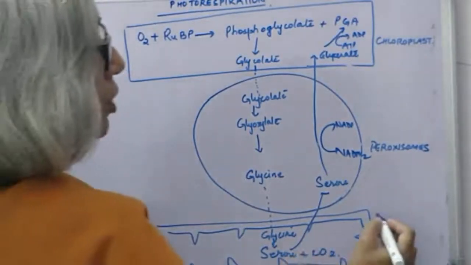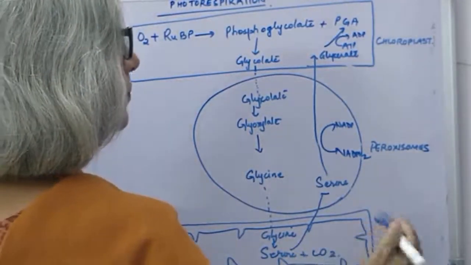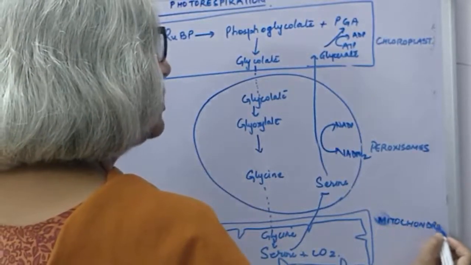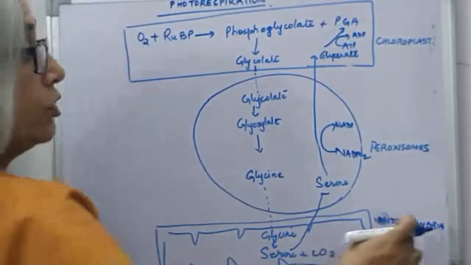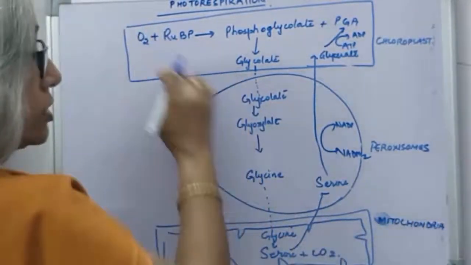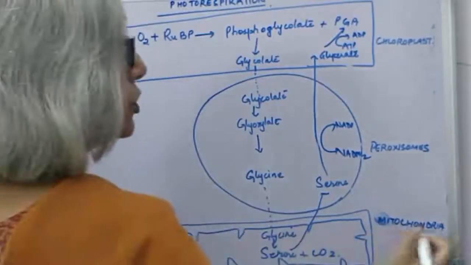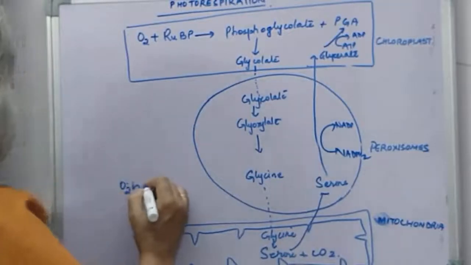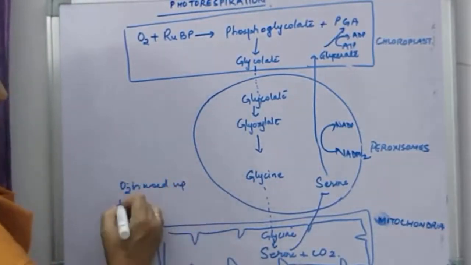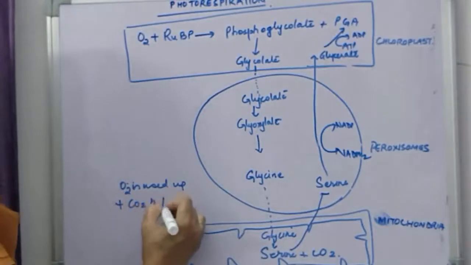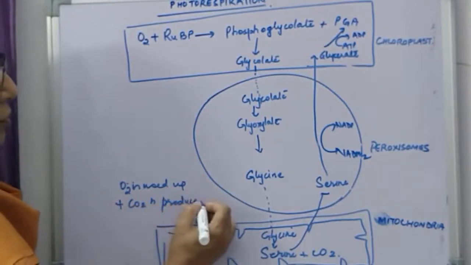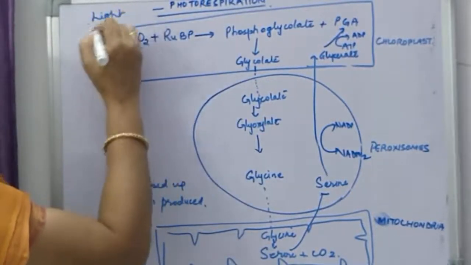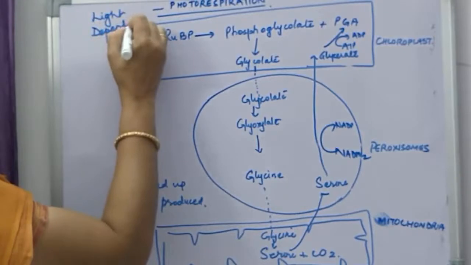And here we see oxygen. This is mitochondria. Why are we calling it photorespiration? Because the site of respiration is mitochondria. It is using oxygen and carbon dioxide is produced. So this occurs in the mitochondria. We can write here oxygen is used up and carbon dioxide is produced. So this is photorespiration, which occurs in light. It is a light dependent reaction.